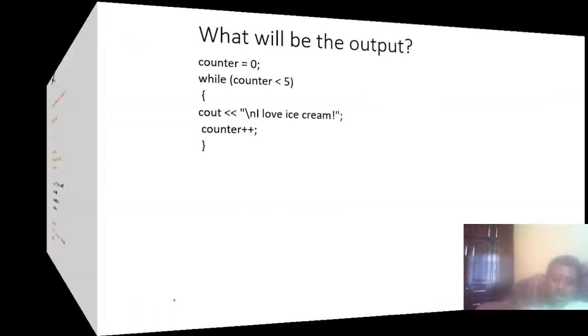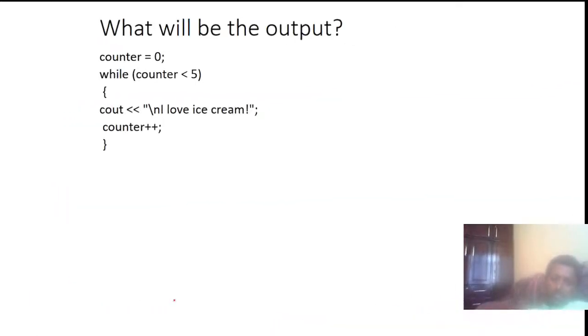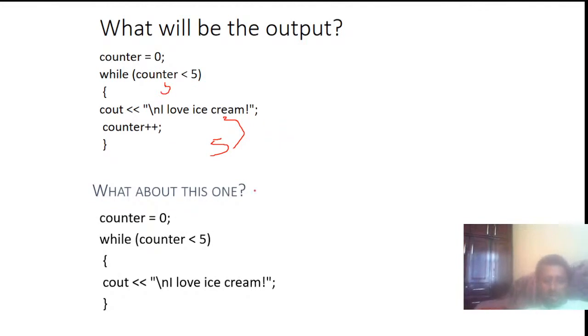Good. So the next one is, what will be the output of this? For example, counter equals 1, counter less than 5, right? So it prints I love ice cream, counter plus plus, until counter is equal to 5. It displays I love ice cream 5 times. Counter 1, counter 2, then 3, 4, 5, until then it keeps displaying. What about this one also?